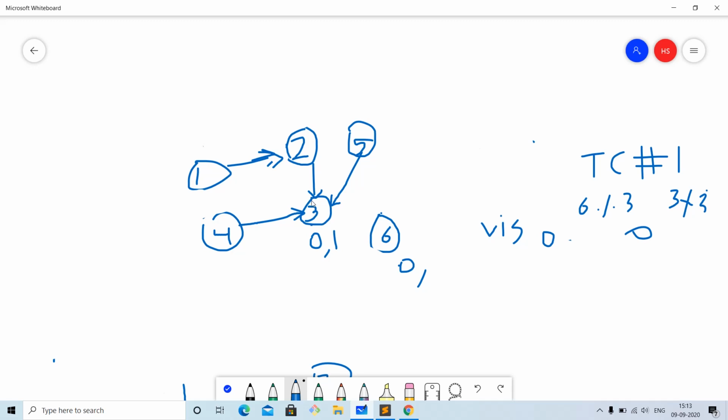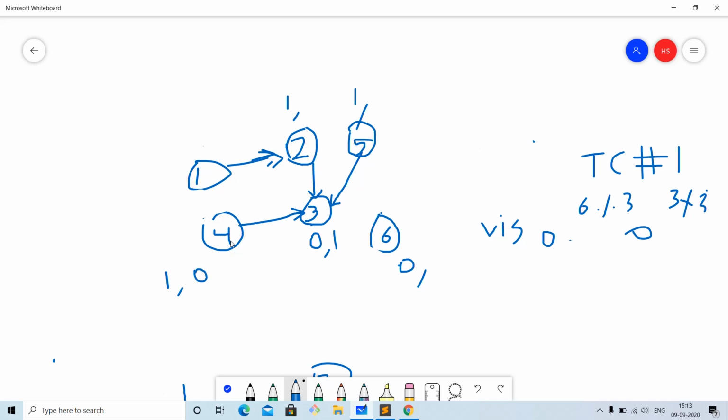So now when we go to this node 6, we see it is already visited, so then we will go backward, and initialize the distance of those nodes to be 1 plus the distance of this parent node. So that will be 1 plus 0, that is 1. And what will be the color we will give? If the number is greater than n, we will give the color as 0.